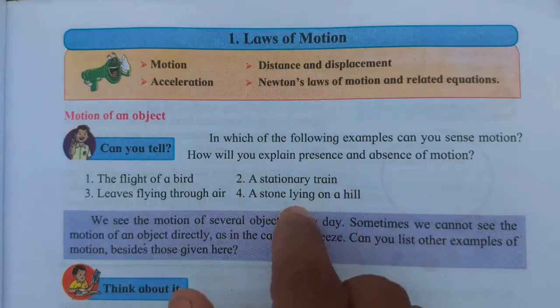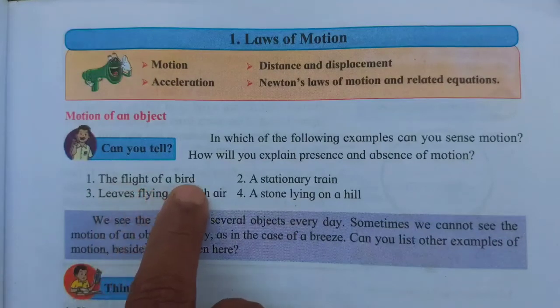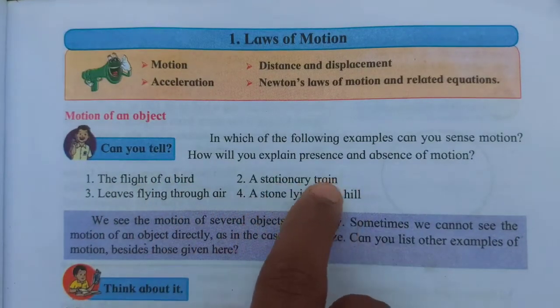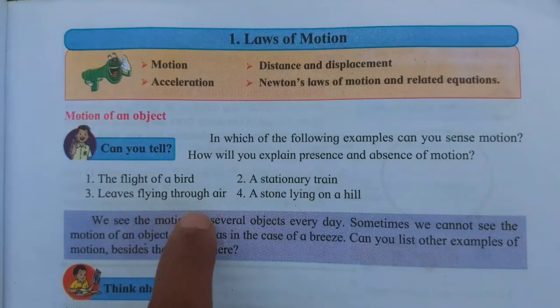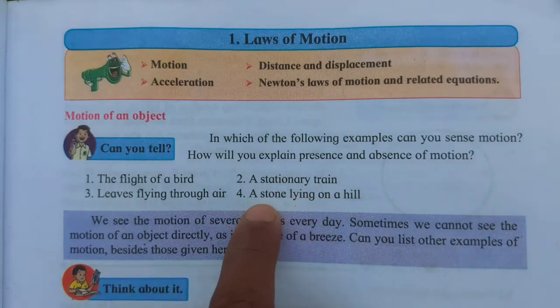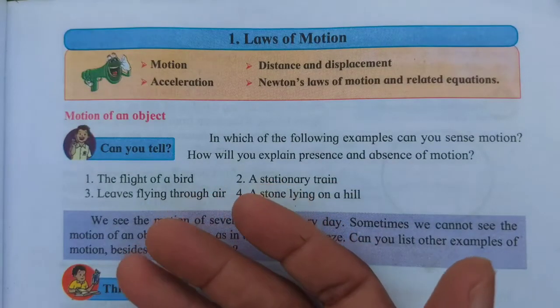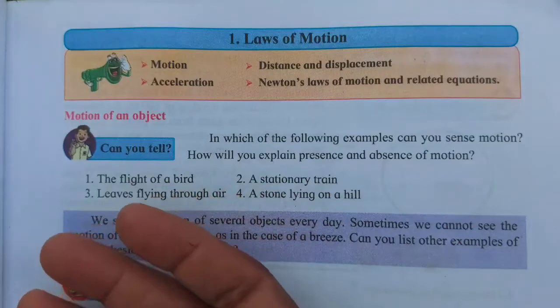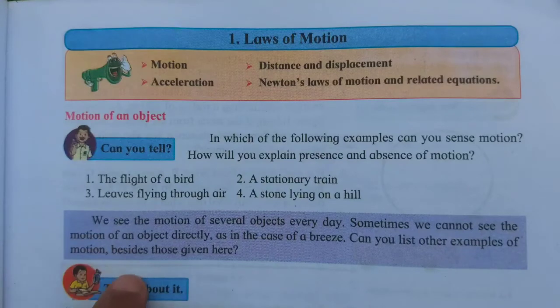See, here some questions are given that you can answer. The flight of a bird means it is in motion. A stationary train is not in motion. Leaves flying through the air means they are in motion. A stone lying on the hill is not in motion. Like that, you can write down any five examples of which things are in motion and which are not in motion. Every day we see so many objects that are in motion.